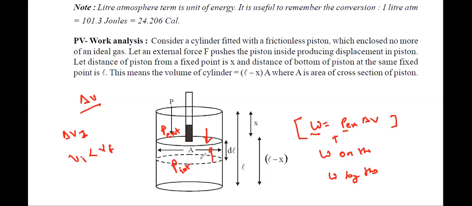Upwards, yes or no? Volume is increasing, so it will go up. Everyone understood this or not? Because this is the volume of this container. So if volume is increasing, the piston will go up.